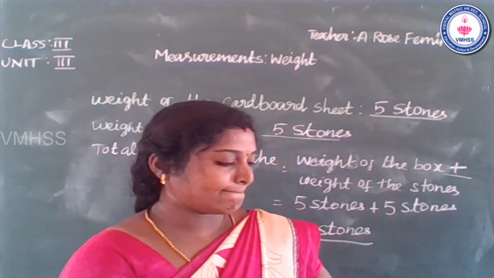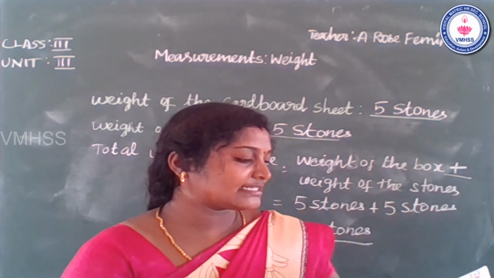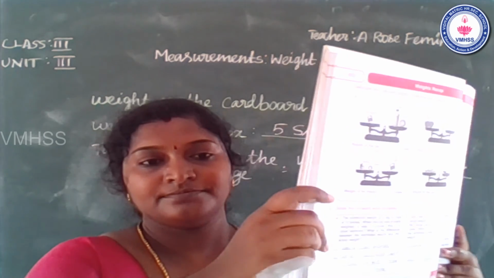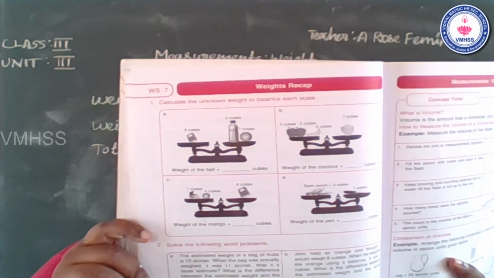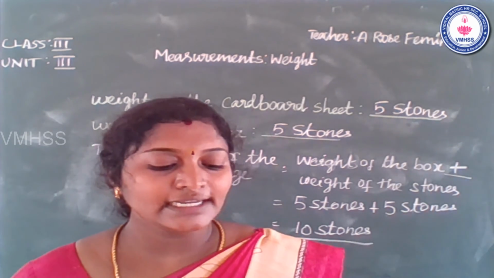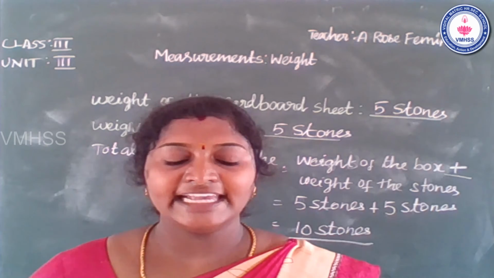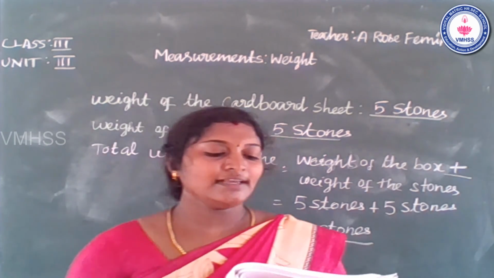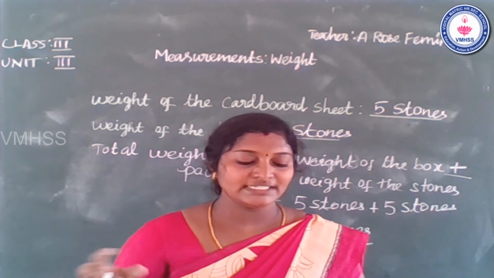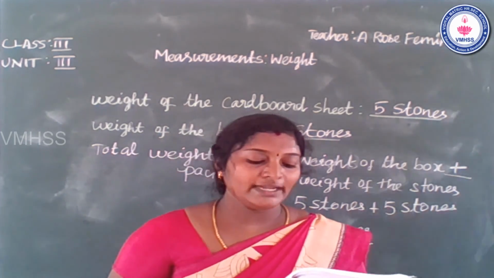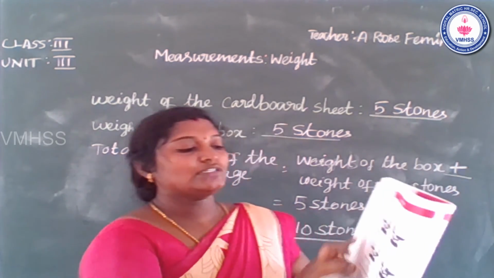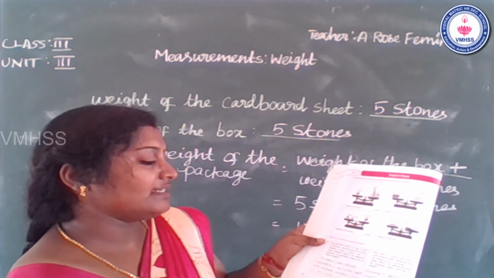Take page number 66. Students, please take page number 66. Calculate the unknown weight to balance each scale. First one is 8 cubes. Second one, the water bottle is 5 cubes and the ball is dash cubes. So weight of the ball, dash cubes, you think and write the answer. This is the homework for you, students.